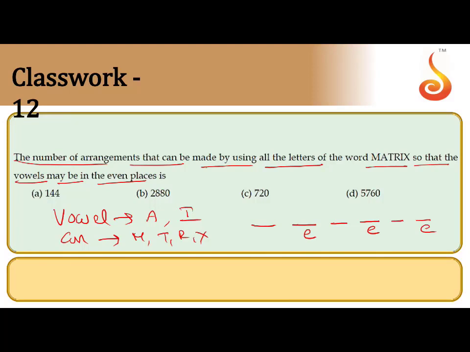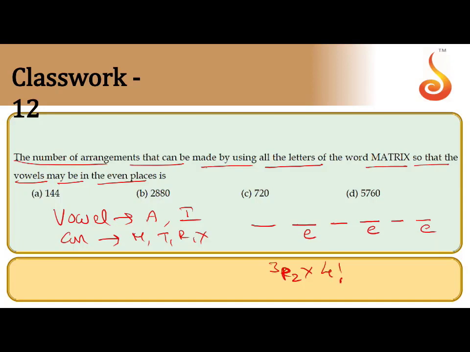We can accommodate 2 vowels in 3 even places in 3P2 ways. Now how many places are left? Total 4 places are left. The remaining 4 places can be filled with the remaining 4 letters in 4 factorial ways.